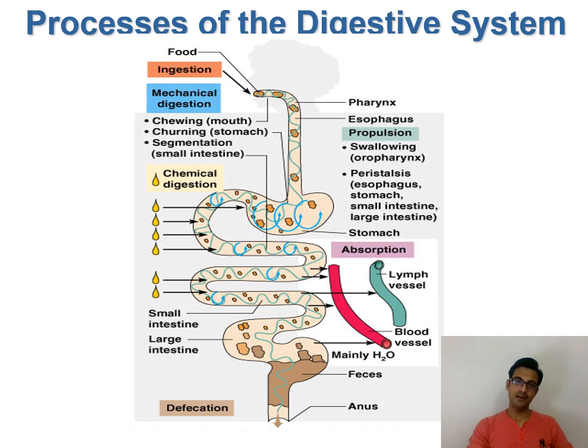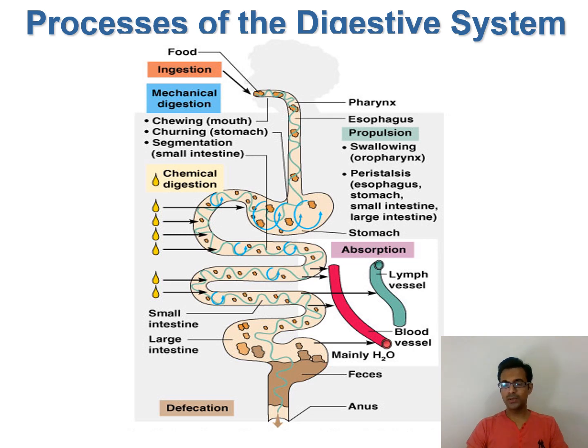So this diagram on this slide summarizes the entire thing that we have seen about the process of the digestive system, where right from ingestion of the food up to defecation, what all processes are involved, and where the chemical digestion takes place, where the propulsion, peristalsis and segmentation take place.